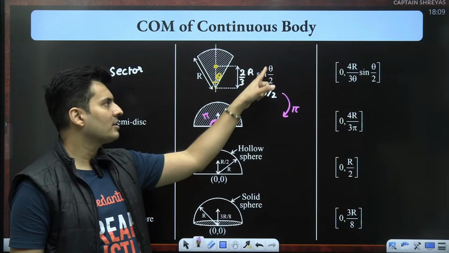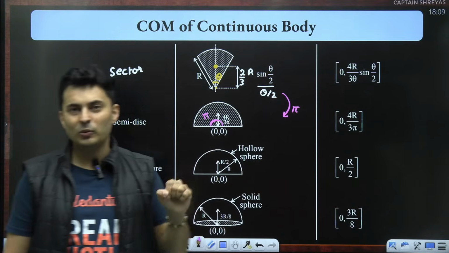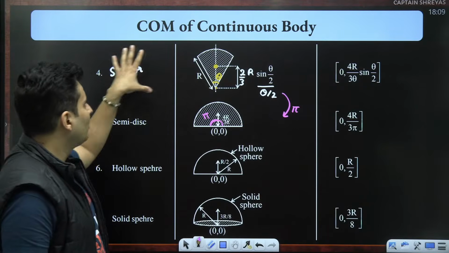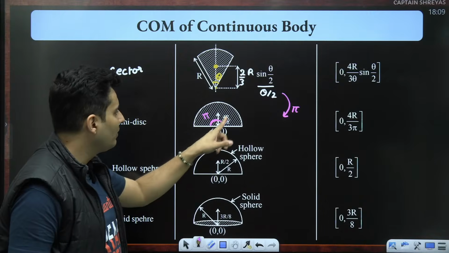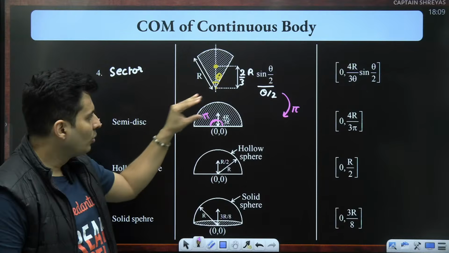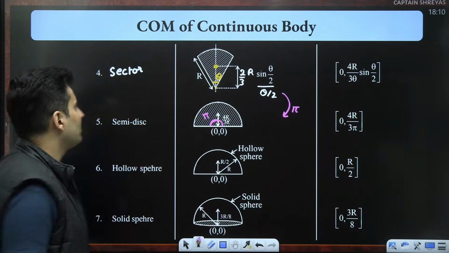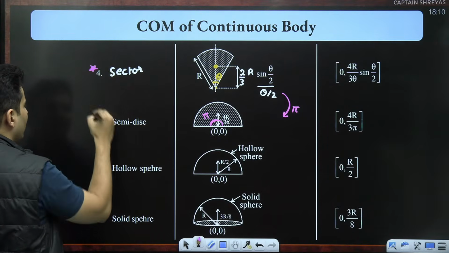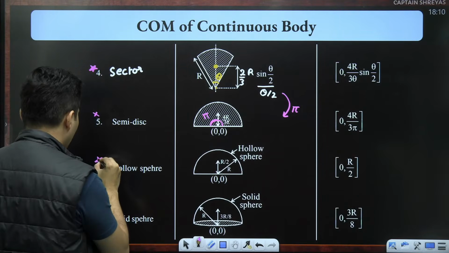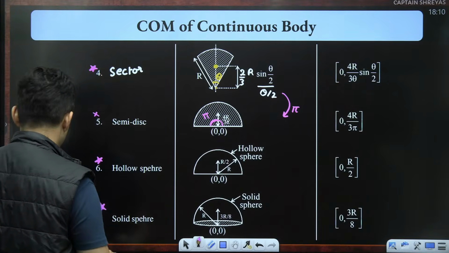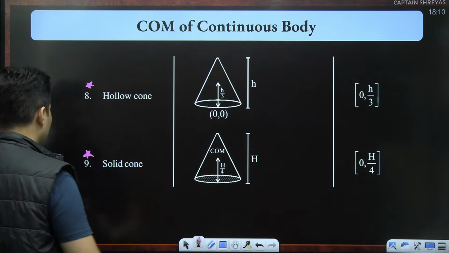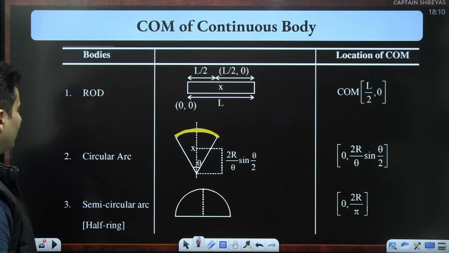If it's a quarter disk, you will substitute theta as pi by 2 accordingly. So that is the importance of this. It's a more general formula. If you remember only for this guy, then if some other problem comes, you will be stuck. So that's why more than this, I suggest you to remember this. So this is more important as compared to this. Is that clear? Obviously, these things are important. You cannot afford to forget it. You can't say that, sir, are these important or no? You never know which question might come.